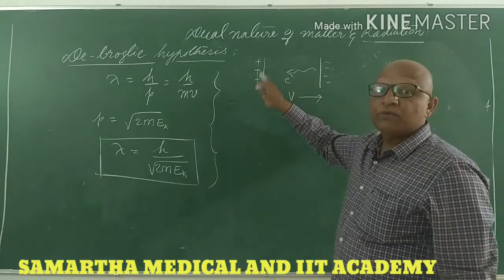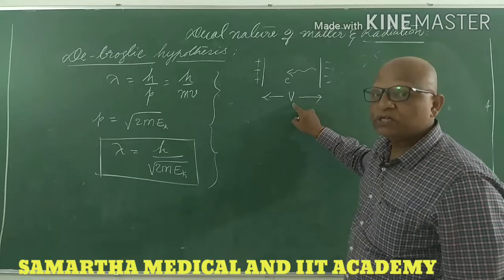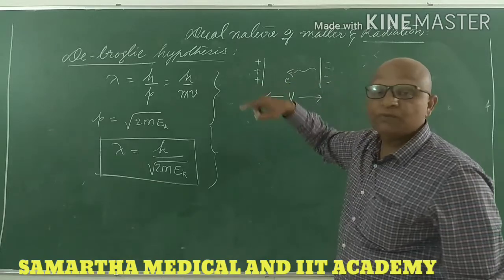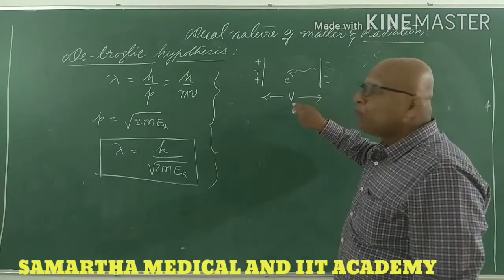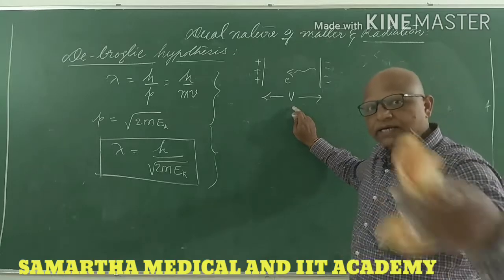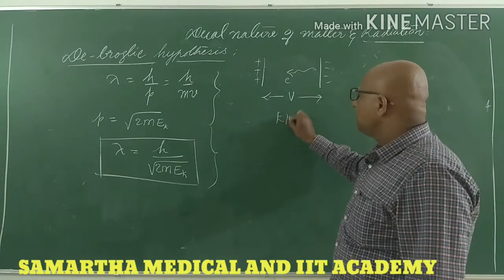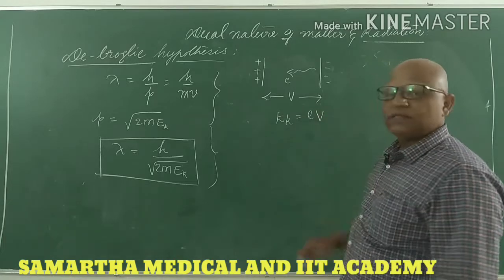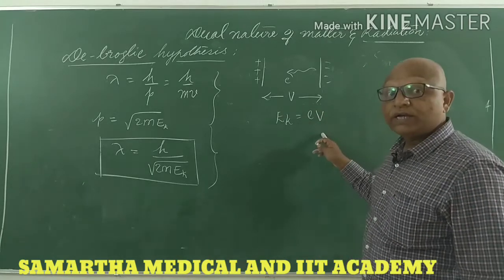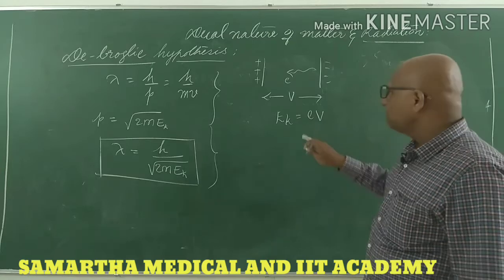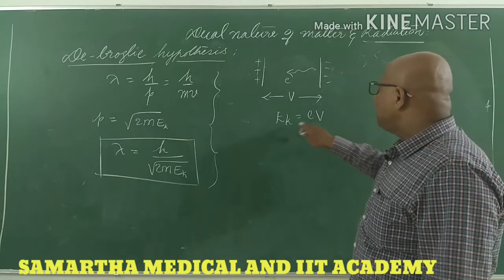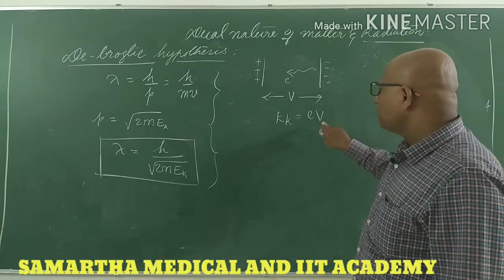Electrons, if you make this stronger, if you apply more potential difference, electrons will rush with more kinetic energy. This means the voltage given and the kinetic energy of electrons have a relationship. What is that relationship? Ek is equal to eV, right? The charge of the electron times the voltage is the energy. In the place of Ek, you can put eV here.